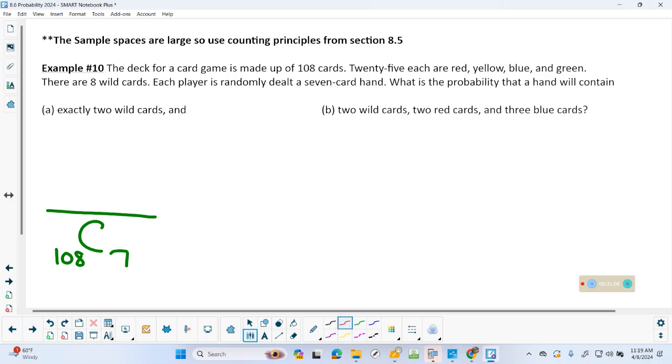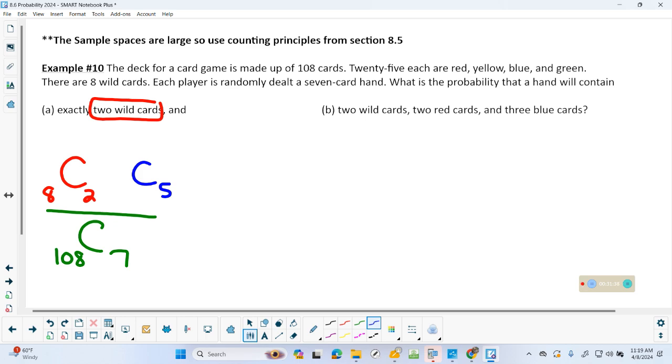Now, we're doing the probability of 2 wild cards. Well, how many total wild cards are there to select from? 8. And they want you to have 2. Now, hang on a minute. That's only wild cards. If I have 2 wild cards, because I have 7 in my hand, that means the other 5 are out of the red, yellow, blue, green, because we have 7 total in the hand.